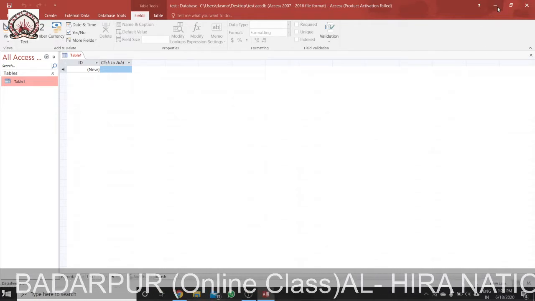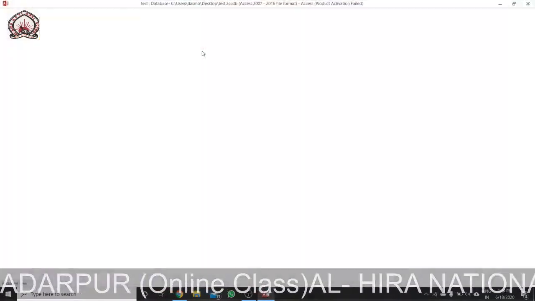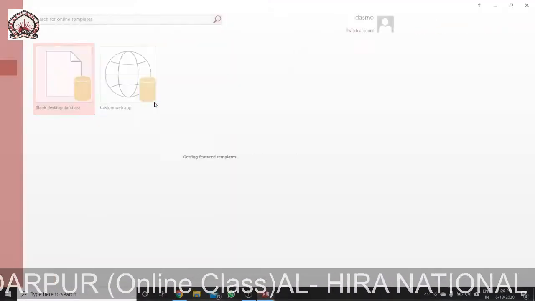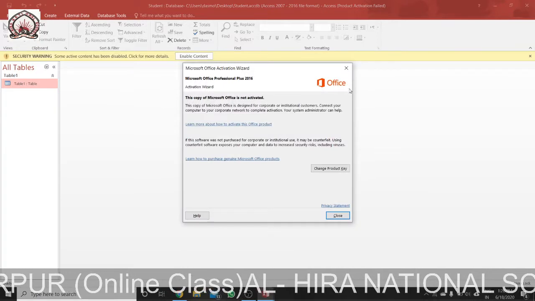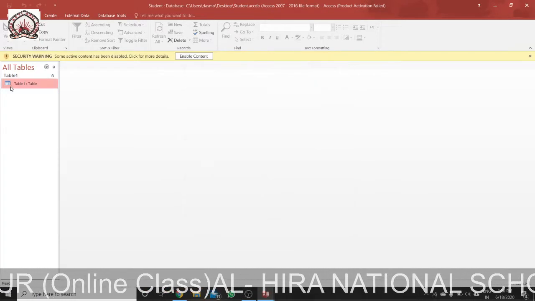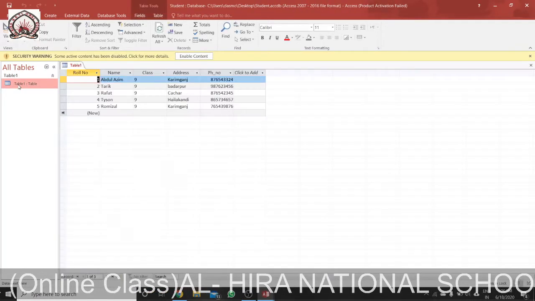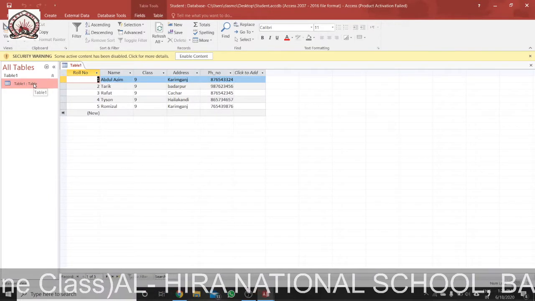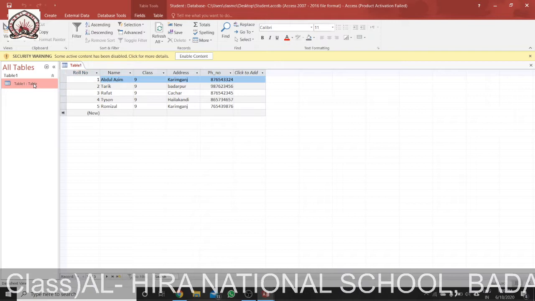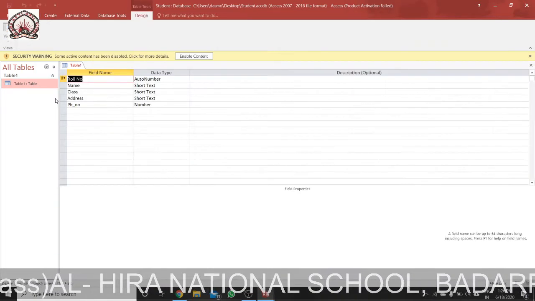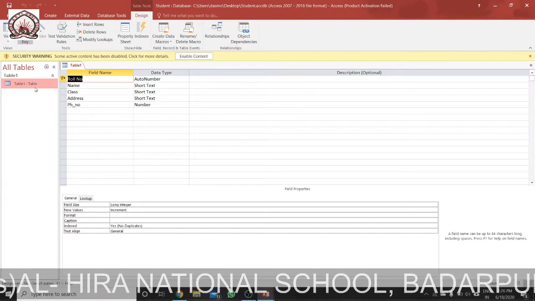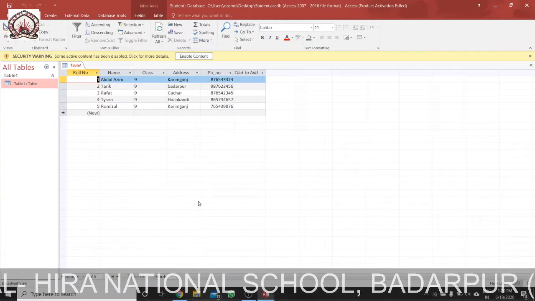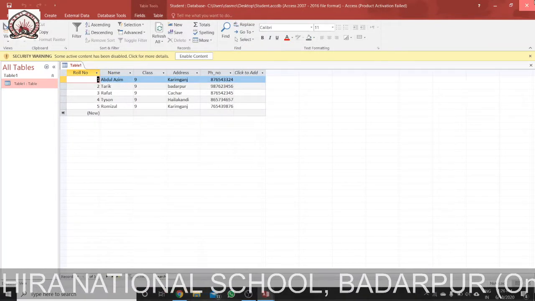I am showing an example from that table. Here, when I am opening it directly, this is the datasheet view. But if I want to make some design of the table, I click on design view. This is the design view, and if you don't click it, it opens in the datasheet view.